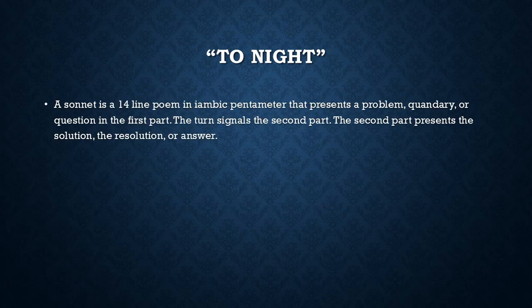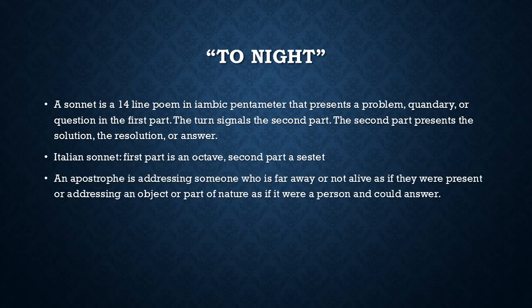So, just to sum it all up quickly, a sonnet is a 14-line poem in iambic pentameter. It presents a problem, quandary, or question in the first part. The turn signals the second part, and the second part presents the solution, the resolution, or the answer. In an Italian sonnet, the first part is an octave, and the second part is a sestet. An apostrophe addresses someone who's far away or not alive as if they were present, or addresses an object or part of nature as if it were a person and could answer.